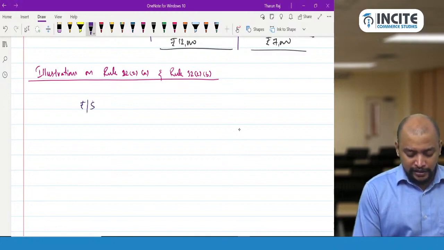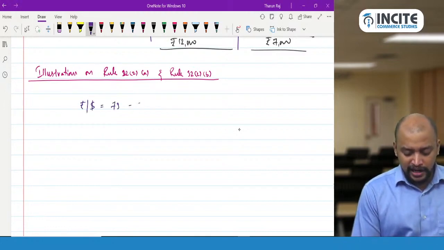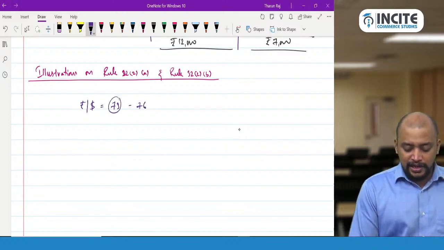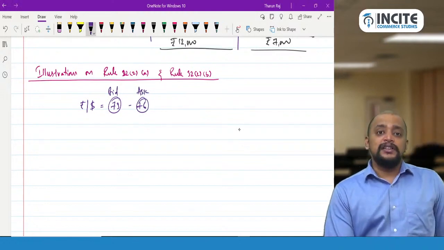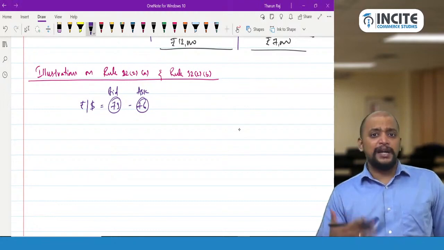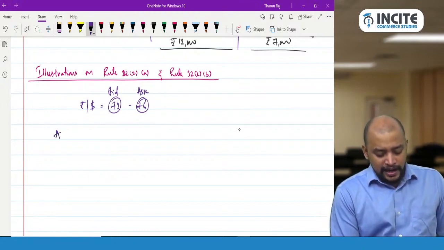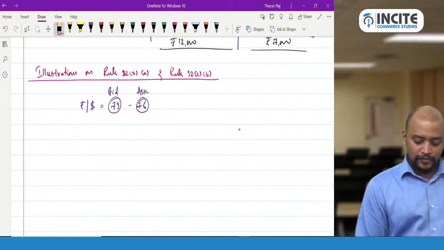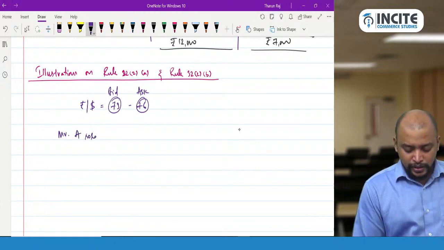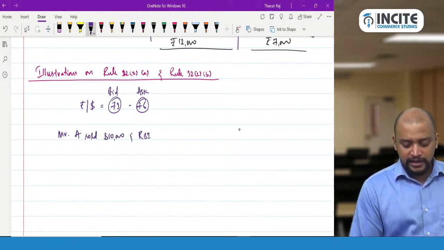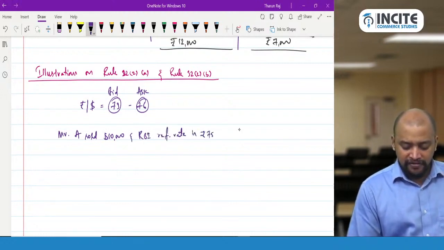Say the rate is rupees per dollar 73 and 76. 73 is known as bid and 76 is known as ask: the bank's dollar buying rate and the bank's dollar selling rate. Any one rate will be taken as the exchange rate, depending upon the transaction. Say Mr. A sold $10,000, and the RBI reference rate is rupees 75 per dollar.